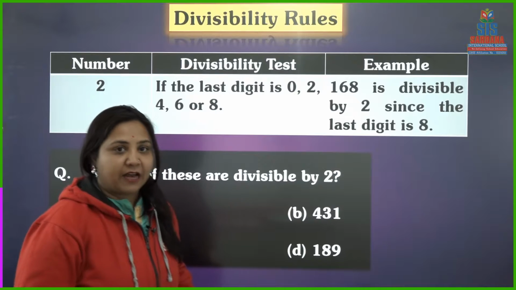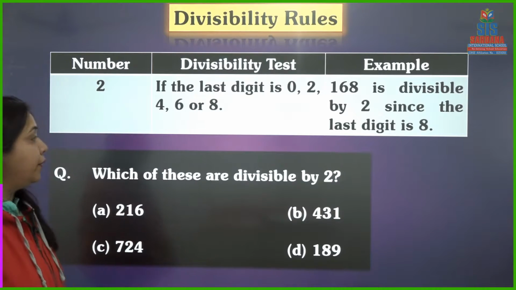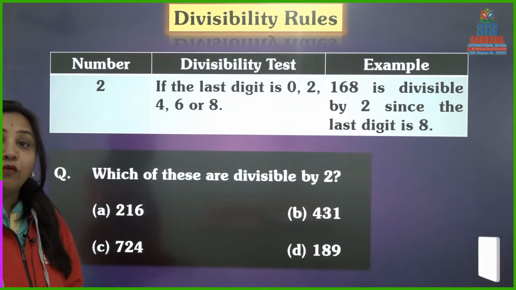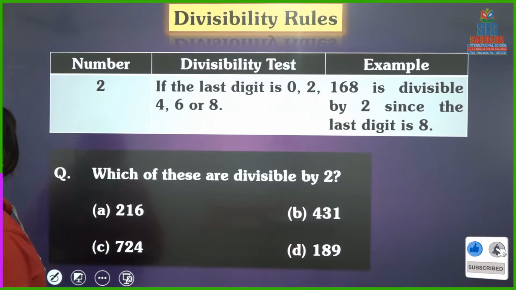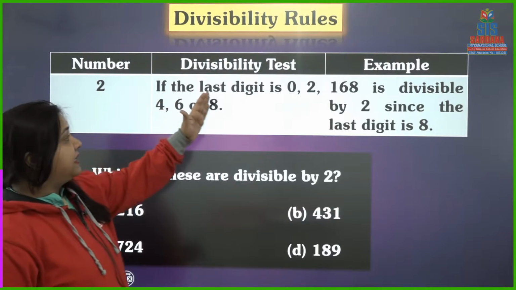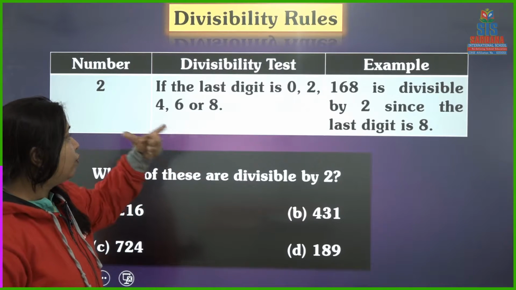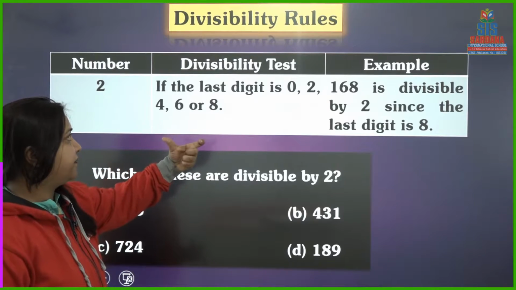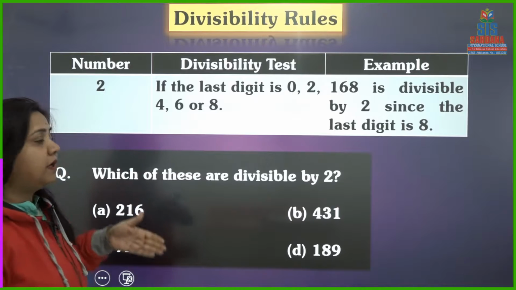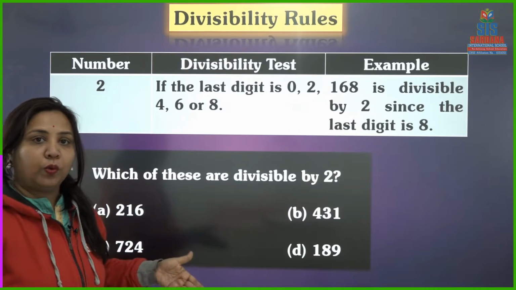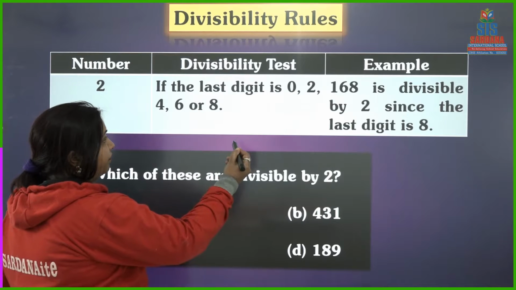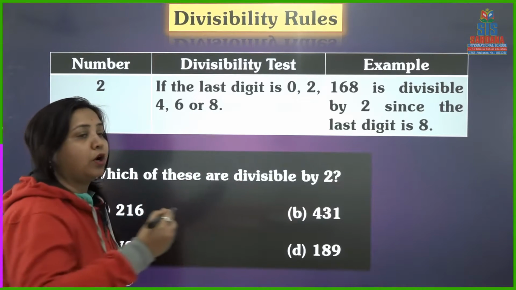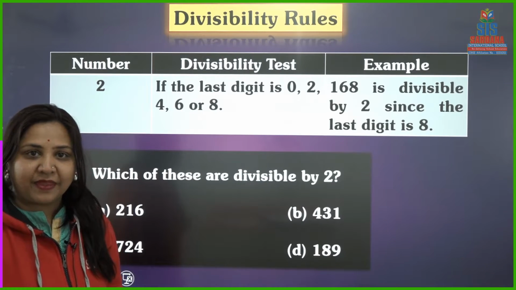So, here is our first rule. Divisibility rule of 2. A number is divisible by 2 if its last digit is either 0, 2, 4, 6 or 8.